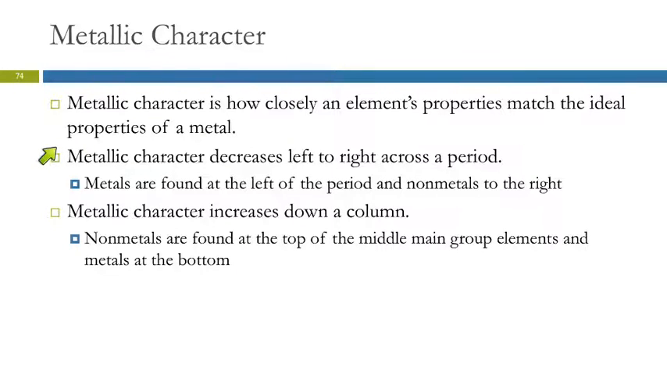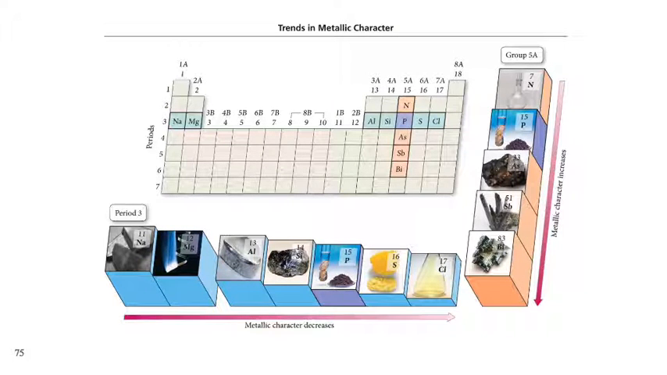Metallic, not medical. Metallic character decreases from left to right across the period, and it increases down a column. Okay, so we have a periodic table. This one is the easiest of all to remember. So we've got that stair-step line, right? It's just above aluminum. So here's the stair-step line. Up here we have the nonmetals, and these are the metals over here. So if you can do that, you can do this trend.